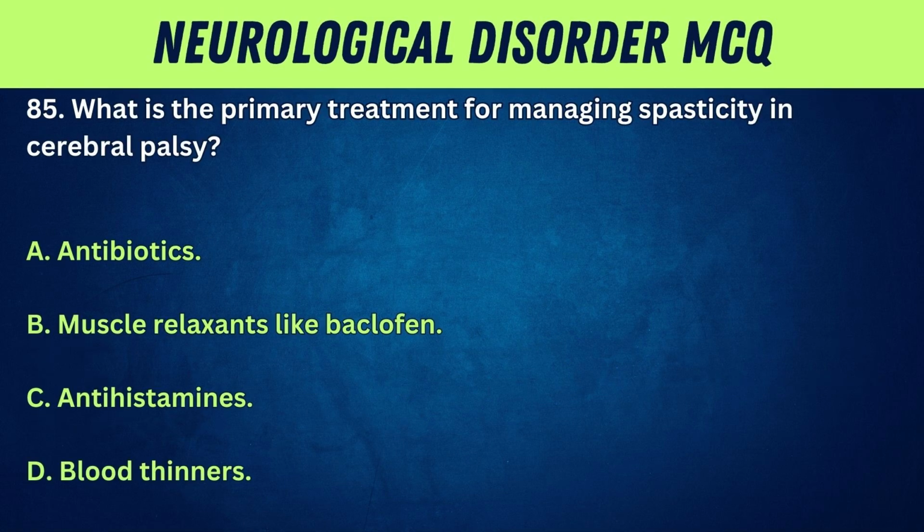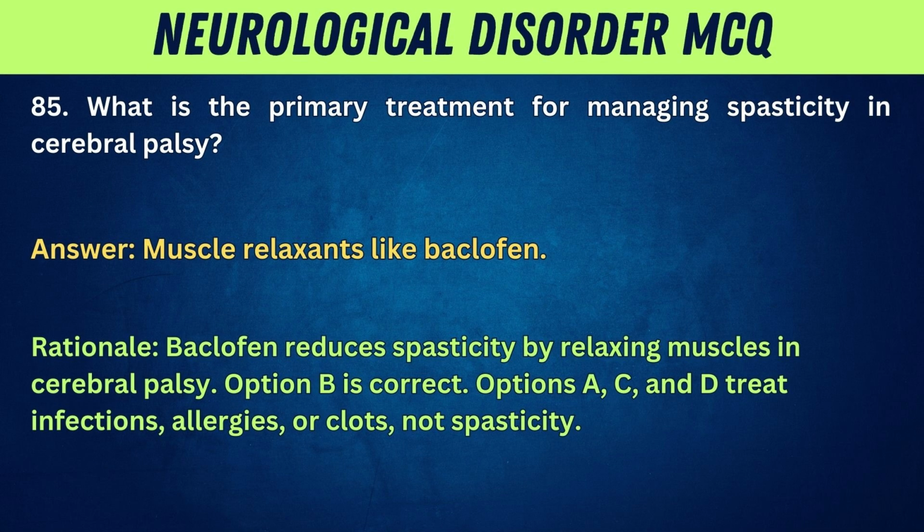85. What is the primary treatment for managing spasticity in cerebral palsy? A. Antibiotics. B. Muscle relaxants like baclofen. C. Antihistamines. D. Blood thinners. Answer: muscle relaxants like baclofen. Rationale: baclofen reduces spasticity by relaxing muscles in cerebral palsy. Option B is correct. Options A, C, and D treat infections, allergies, or clots, not spasticity.